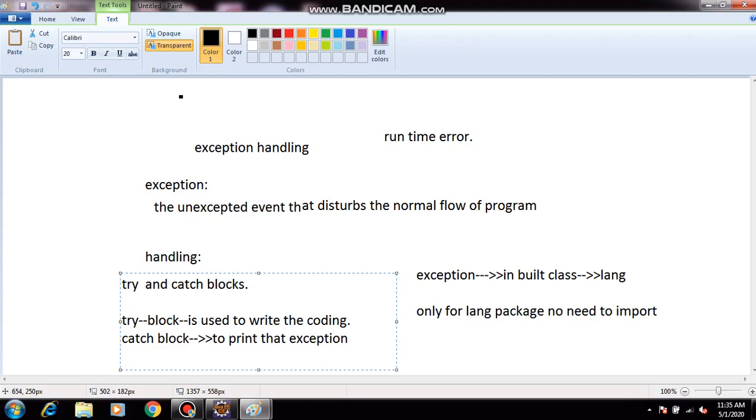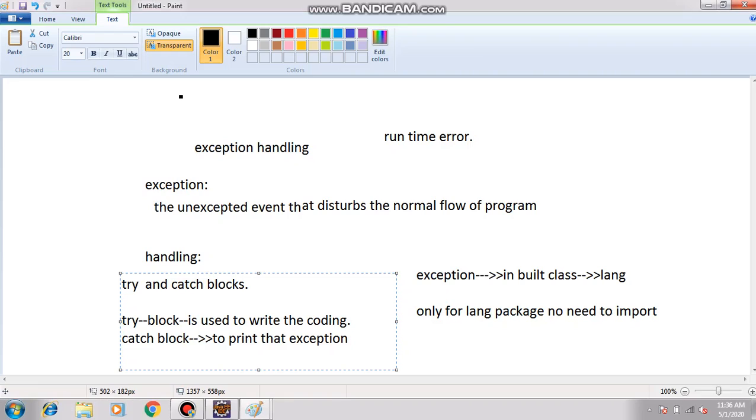Here also it is the same thing. We use the try and catch block to just handle that exception at that particular time, instead of stopping the execution of our program.